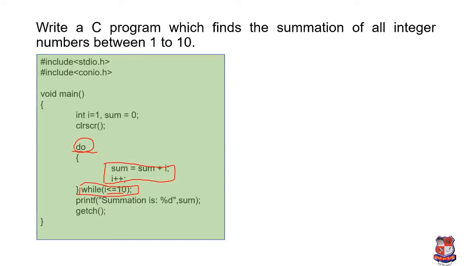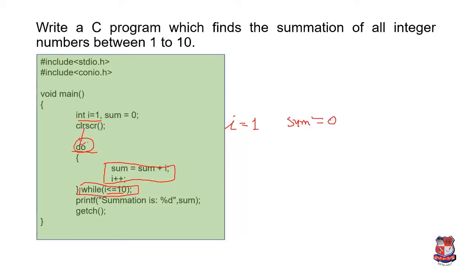Firstly it is initialized, so for example the value of I at the initial stage is 1, and the value of sum at the initial stage is 0.